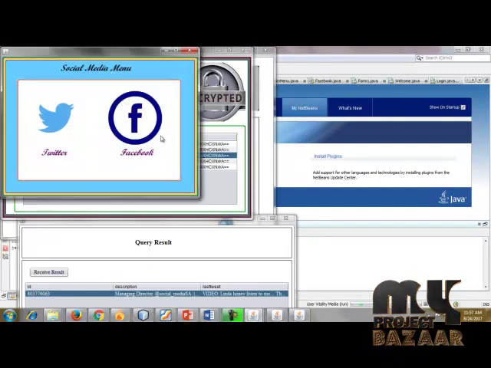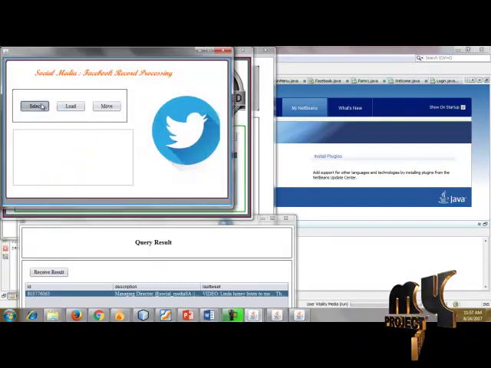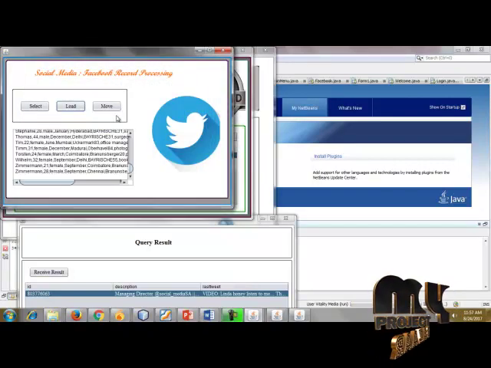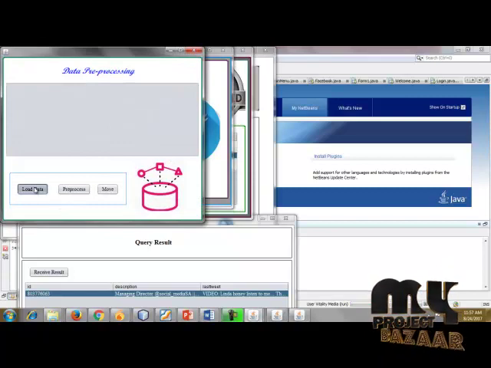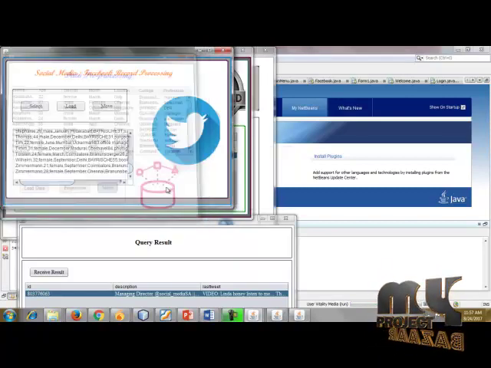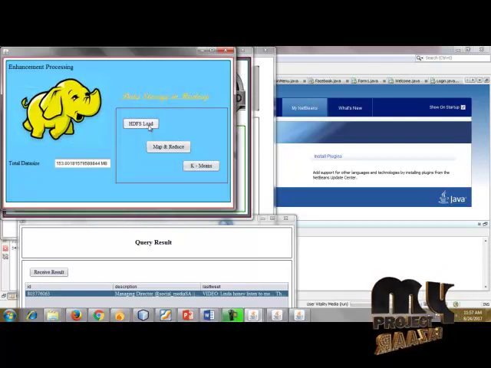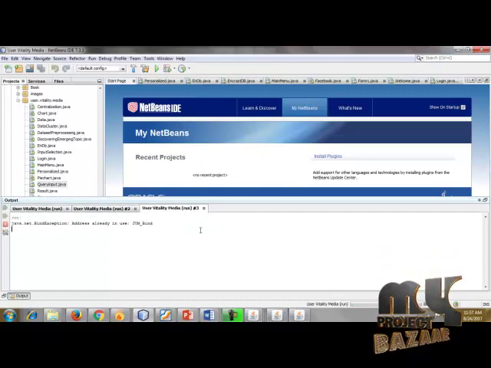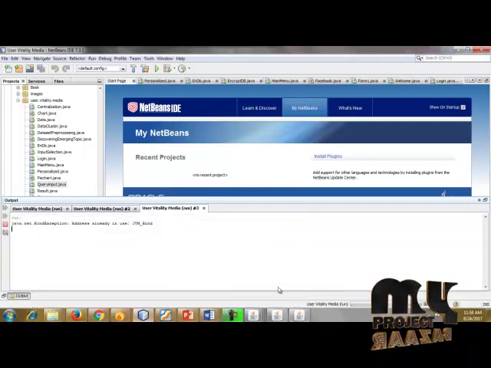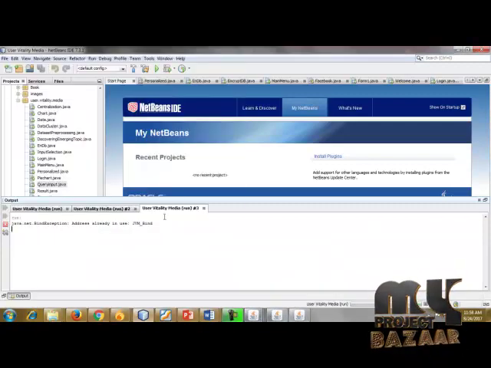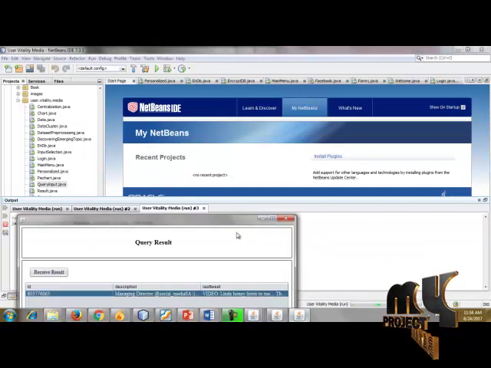Going back. Now we will use the Facebook media. Selecting the dataset as facebook.txt, load data, preprocess, move, HDFS load. Another piece of information in our domain is data mining, not Hadoop. For additional or general information, we will use the HDFS load. The HDFS data is successfully stored on Hadoop.